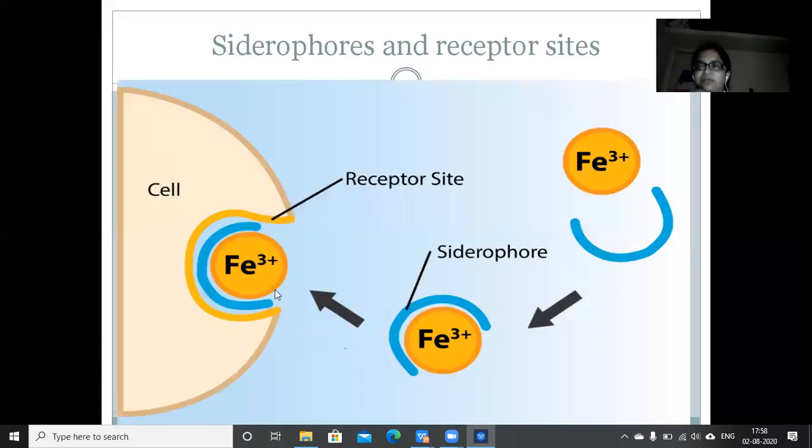These siderophores will act as magnets in the environment, and they will bind to the iron molecule, and they will bind to the receptors which are present on the outer side of the cell, and then they will release these iron molecules into the cell, releasing the siderophores outside, so that they can carry out the next cycle of attaching another iron molecule. So in this way we have seen different nutrient uptake mechanisms. So hope you understood well.